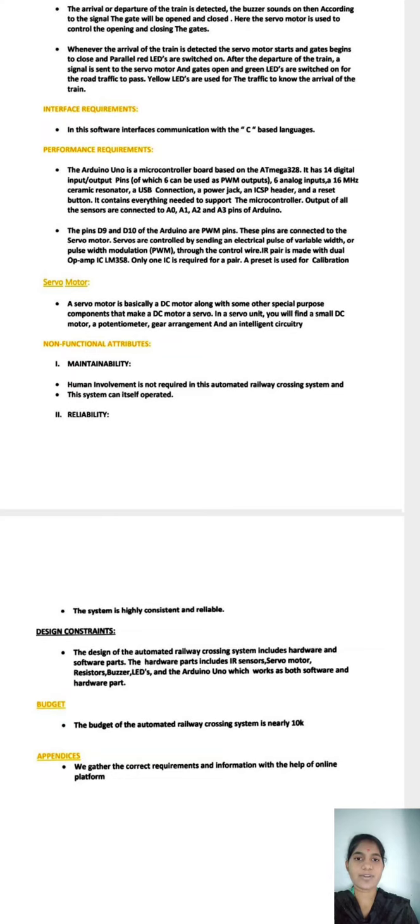Servos are controlled by sending an electrical pulse of variable width, or pulse width modulation, to the control wire. The IR sensor is made with dual op-amp IC LM358. Only one IC is required for a pair. A preset is used for calibration.